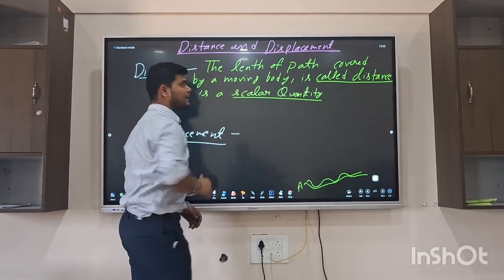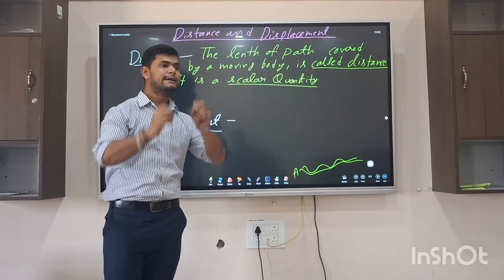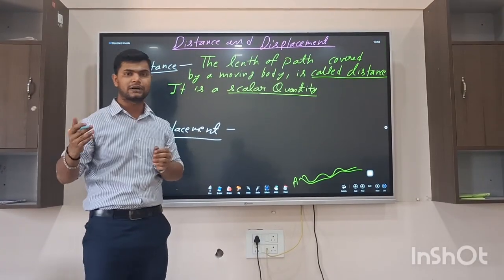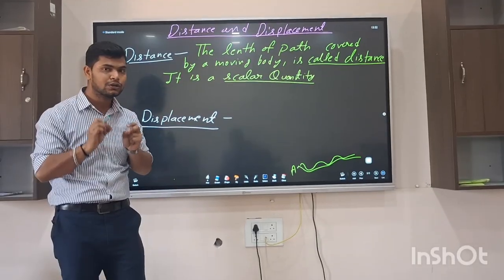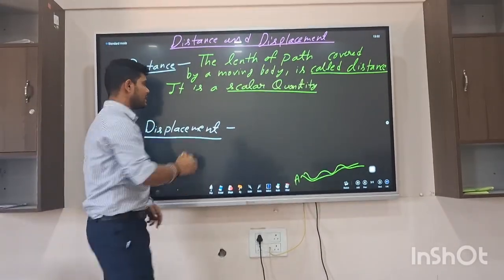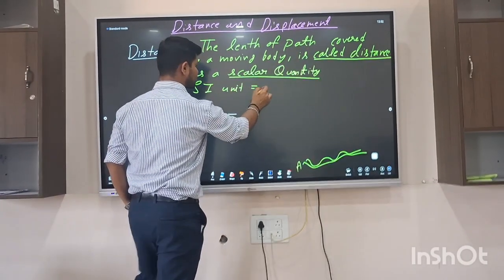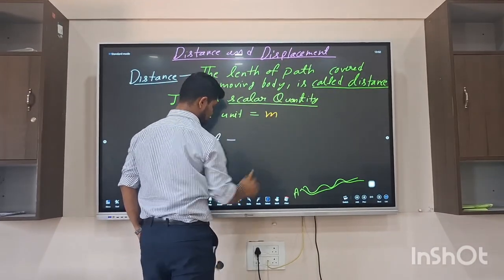What is a scalar quantity? Listen. Quantities are basically of two types. One is scalar, one is vector. In scalar, only magnitude is mandatory, but in a vector quantity, magnitude and direction both are required to find the correct answer. And if we talk about its SI unit, my dear students, its SI unit is meter.